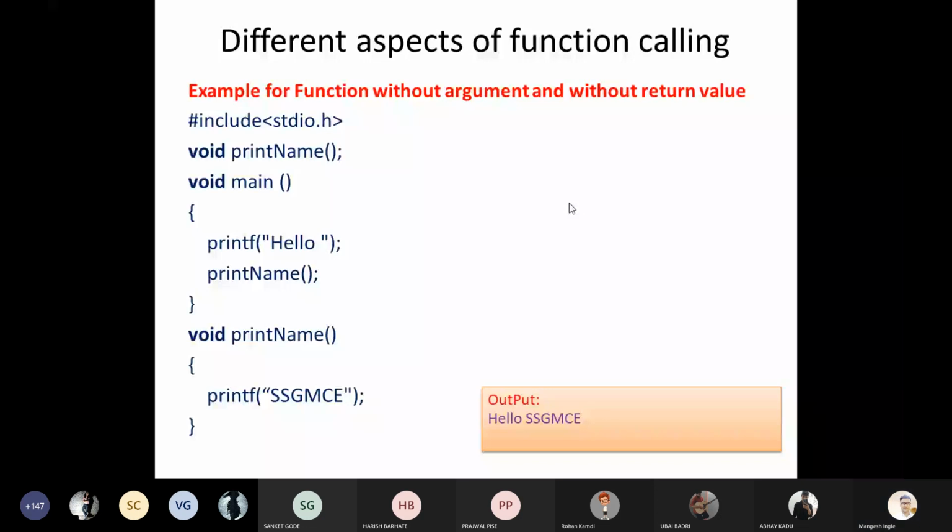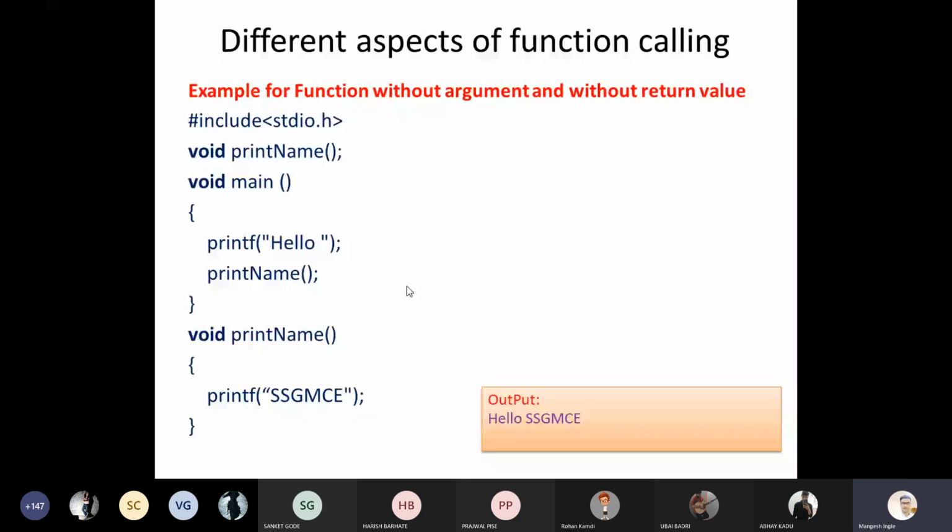Here you can see one header file, and below it one function, printName. It is a simple function we have declared here. I use the word declare because we haven't provided any body to that function. Remember, C programs always start with the main function, so execution starts with main, entering it through the open and close curly braces. The printf statement executes and prints hello, and then control switches to printName.